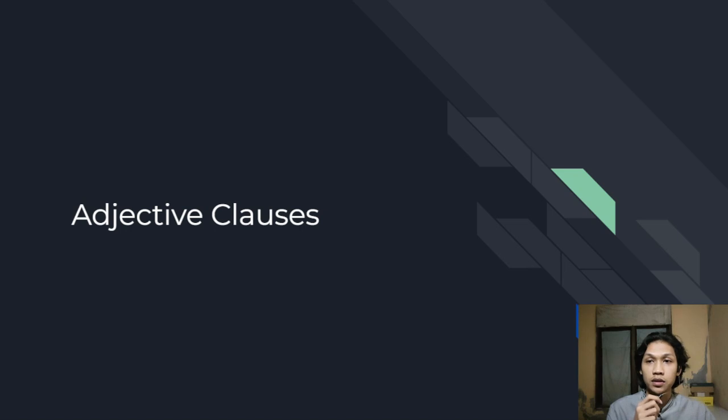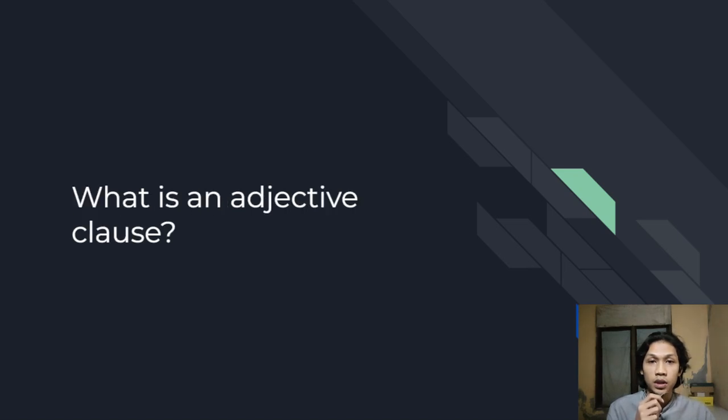Adjective clause. What is an adjective clause? An adjective clause is a dependent clause that describes a noun. It begins with a relative pronoun or a relative adverb, such as who, which, that, where, or when. It gives more information about the noun it follows.